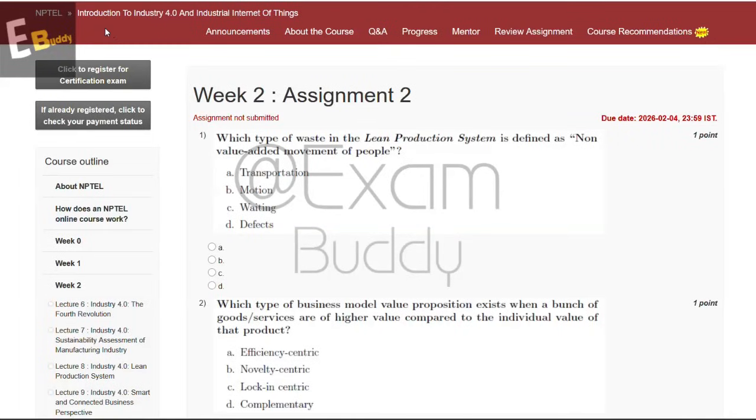Now let's do our assignment for Introduction to Industry 4.0 and Industrial Internet of Things, week two, assignment two.